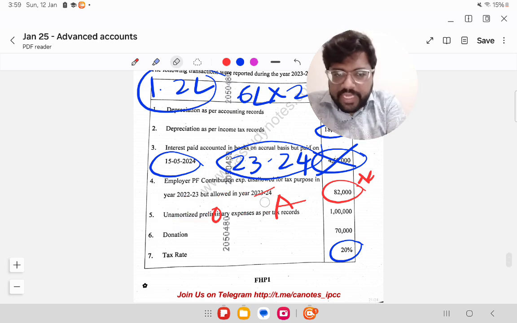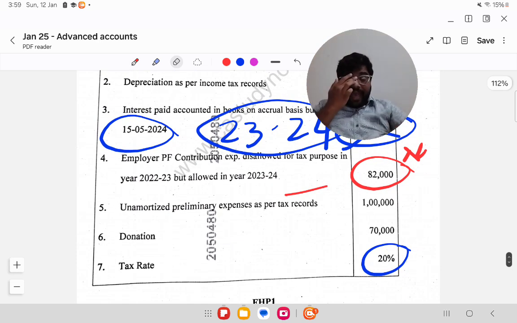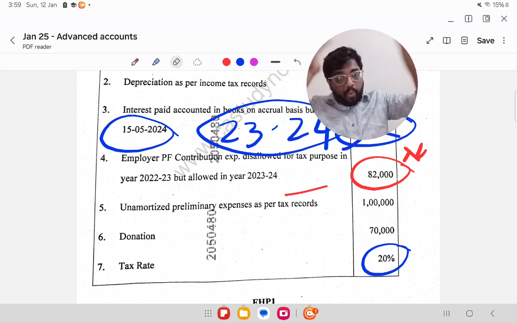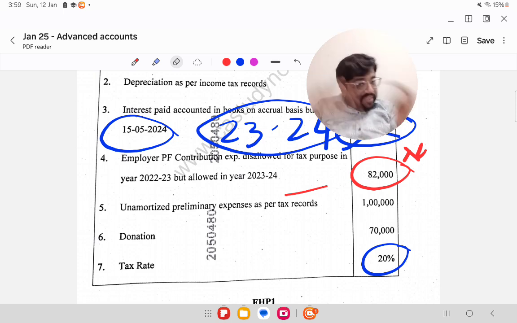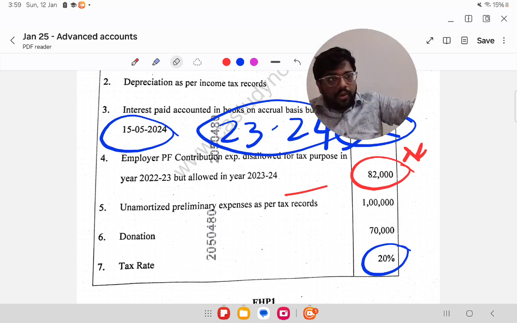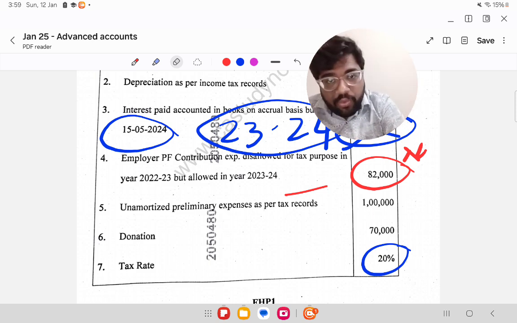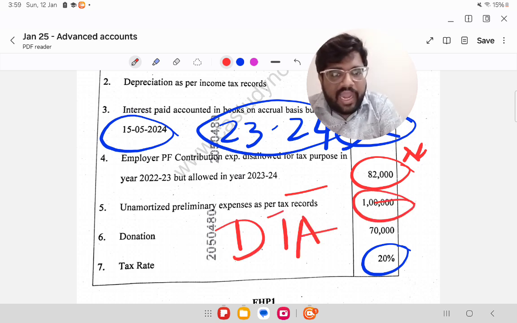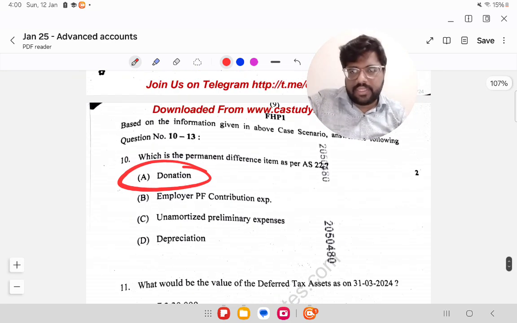Next question, what is the next point? Unamortized preliminary expense as per tax records. That means as per tax, 1 lakh is not amortized, that means not allowed as expense. But we would have allowed it as expense. They would not have allowed it. Therefore, they would have demanded more tax. Therefore, it would have resulted in DTA. So, DTA creation, 1 lakh into 20% will give you 20,000. This should be added to the DTA, right? I guess that covers the question.